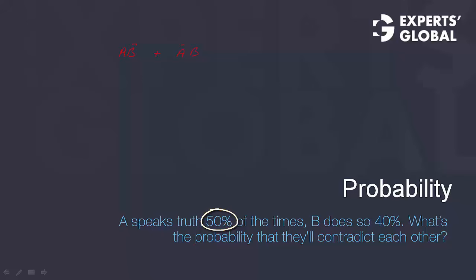0.5. And B plus B bar would always add up to 1, no matter whether it is 40%, 30%, or whatever. Therefore, the value is always going to be 0.5 times 1. The answer is always going to be 50%. Just for conceptual clarity, let's solve it. 0.5 times (1 minus 0.4) plus (1 minus 0.5) times 0.4. See, this is 0.5. This is also 0.5. And 0.5 times we get 0.6 once and 0.4 once. Eventually, the answer will always be 50% when any one of these two values is 50%.